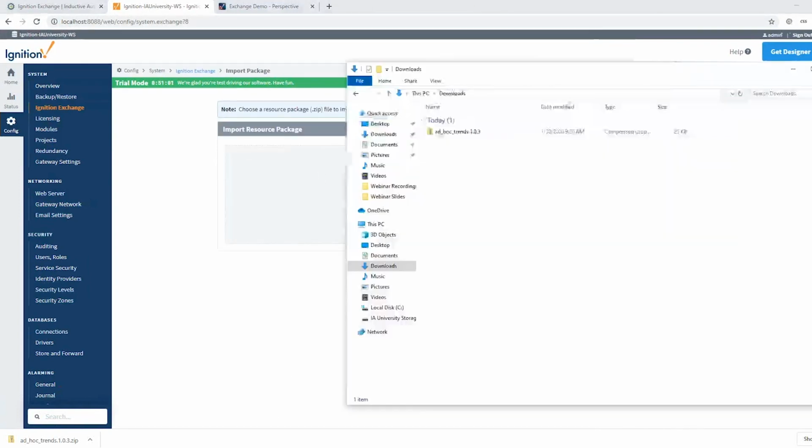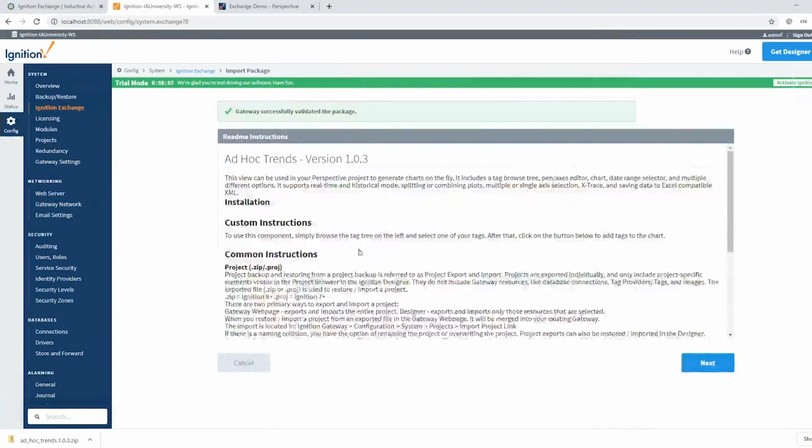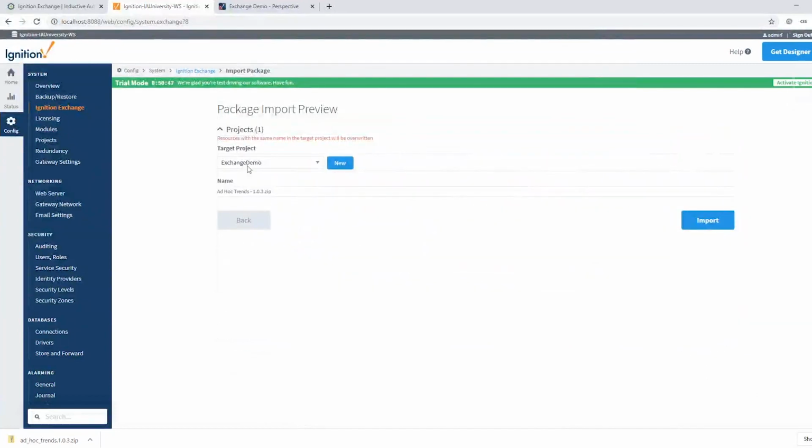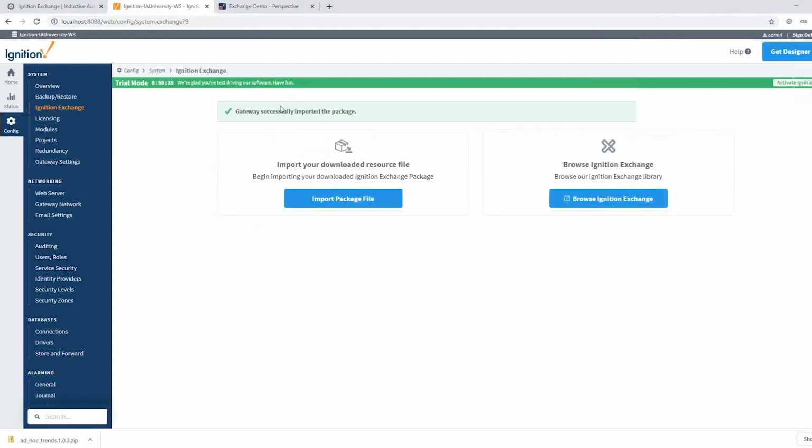And so I can just pull out of my downloads folder that zip file that we had downloaded, drag it in here. It auto understands the format. It sees the README, tells me about it. I'm going to click next. It says which project you want to put this in. We're going to put it in our Exchange demo project and say import. And with that, it says it successfully imported the package.